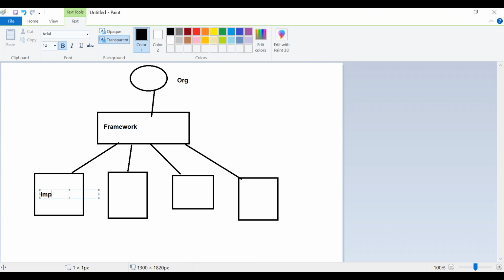So this is implementation 1, this is for loans. Likewise, whatever internal applications we have, those are to be considered implementation applications. This is for credit card and this is for salary, something like salary management. So maintaining one framework is like maintaining all the generic things.